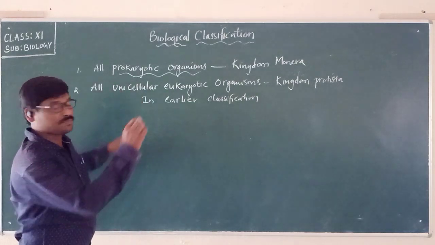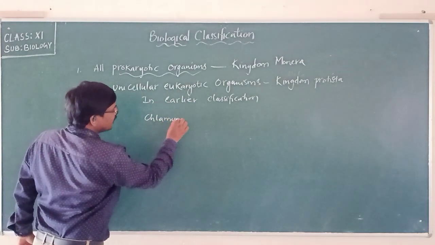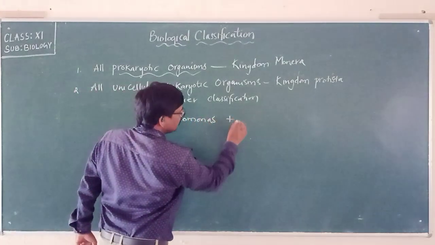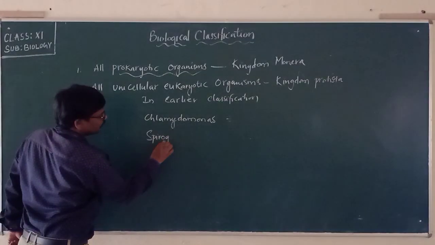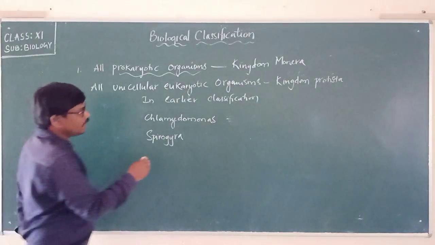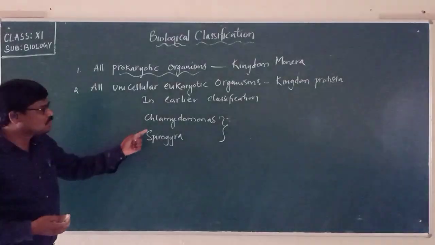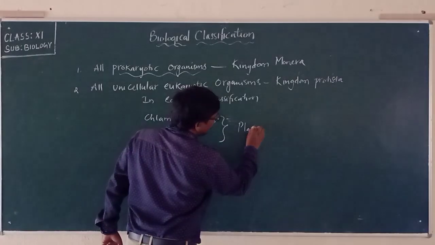In the earlier classification, organisms like Chlamydomonas and Chlorella were placed in the plant kingdom.